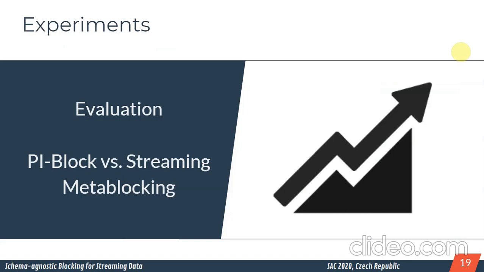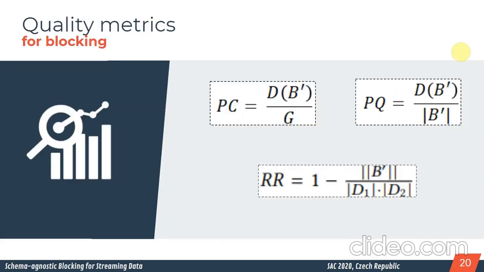When we experiment with PI-Block, we need a state-of-the-art baseline. Since meta blocking is the most similar technique, we propose the streaming meta blocking. In streaming meta blocking, we adapt meta blocking to receive streaming data in an incremental way. We propose that these two ideas, the streaming meta blocking and also PI-Block, are the baselines. Okay, about the quality metrics, we have pair completeness.